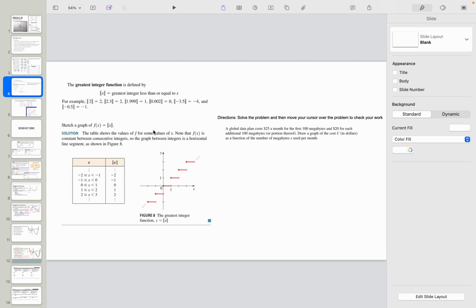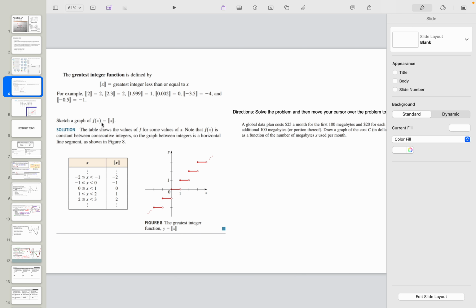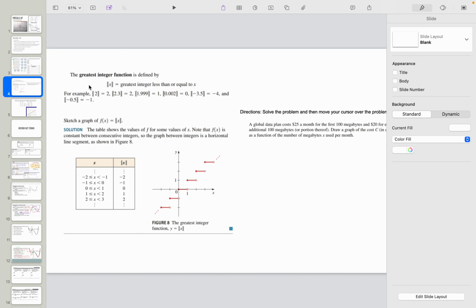The other thing that a lot of students had difficulty with this week, and I get a lot of questions on, is the greatest integer function. We have to remember that the word integer means a whole number, positive or negative, but a whole number: 1, 2, 3, -1, -2. It's always coming out as a whole number.